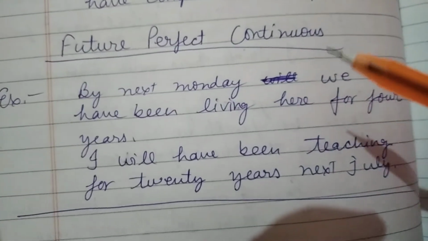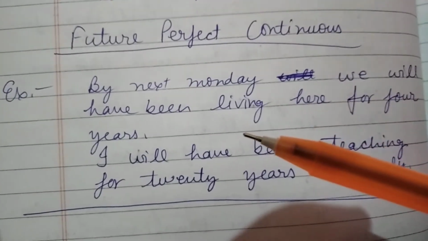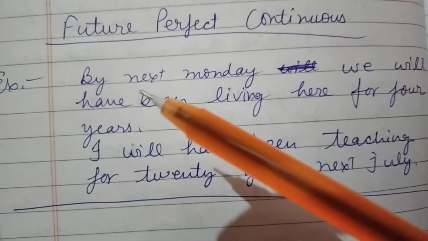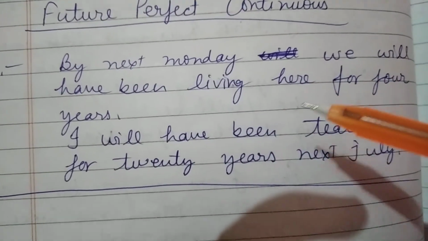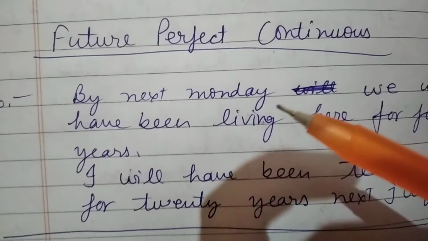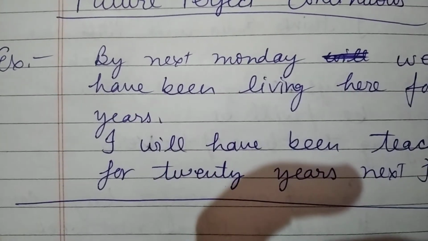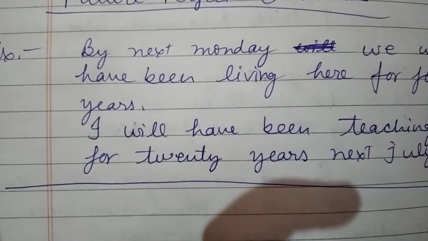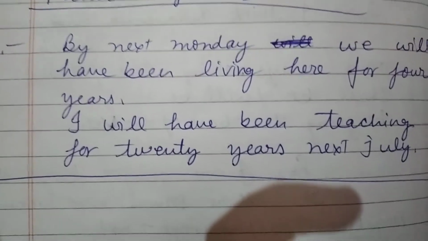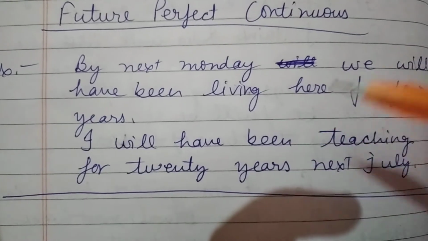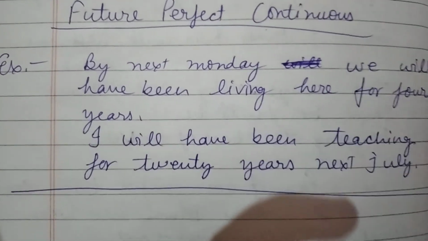So future perfect continuous, again it is shall have been, will have been. So it is only will have been. As in by next Monday we will have been living here for 4 years. I will have been teaching for 20 years next July. So here again it has since and for, as in she will have been. Here no has been, only have been. She will have been studying since morning. So वो सुबह से पढ़ रही होगी. Any action that will be taken in the future, meaning next morning.